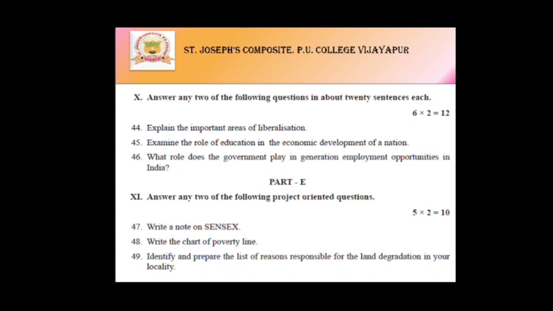As well as the last, part E. From part E, that is project oriented questions. So this is from both the part A section and the part B section. Each carries 5 marks. So this is the question paper pattern.